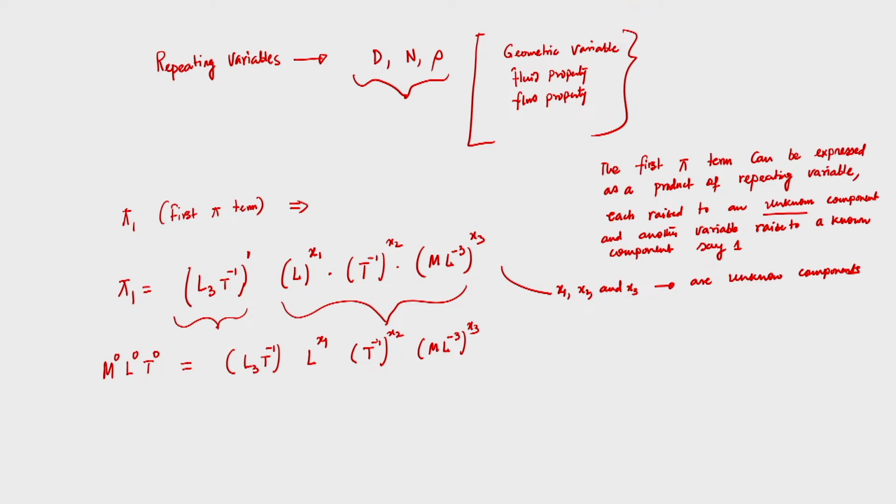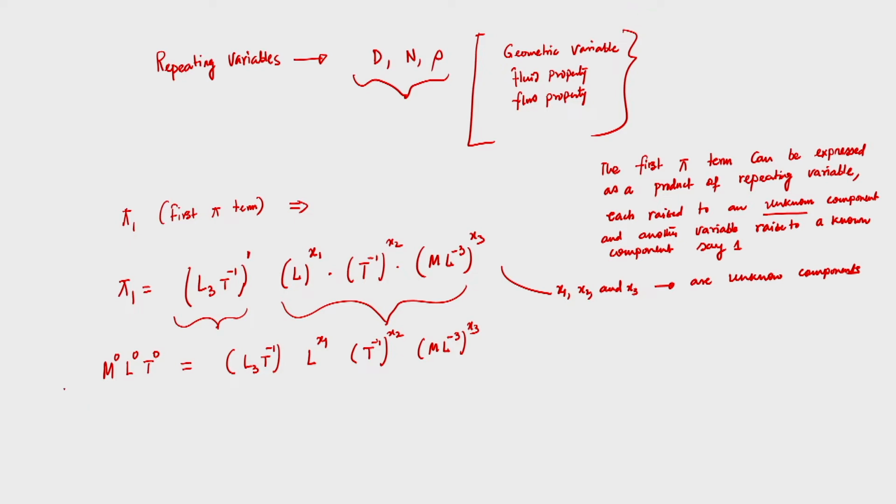So, we have now expressed the first pi term and we have followed the procedure. What will be the next step? The next step is considering dimensional homogeneity. This is very important.